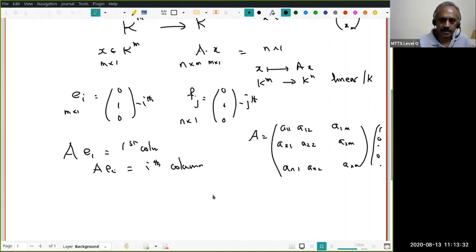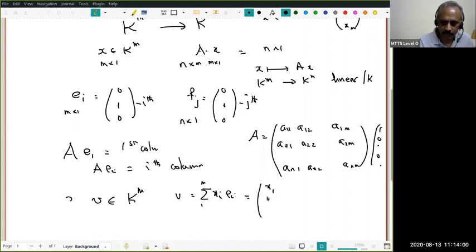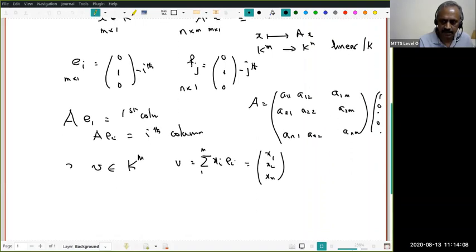And this can be seen in the reverse direction. Now suppose I have a vector v in Km. The same thing will work with Kn also. Then I can write it as a linear combination, summation of xi ei, i equal to 1 to m. And this is what we write as a column vector. When I write v equal to x1, x2, up to xm, what it stands for is summation xi ei. Do you understand this?